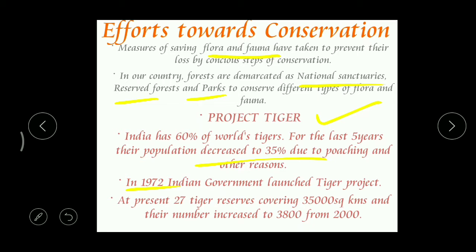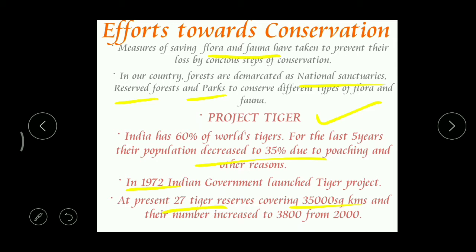At present we can find 27 tiger project reserves in our country, covering 35,000 square kilometers. And because of this Project Tiger, the number of tigers has increased very rapidly.